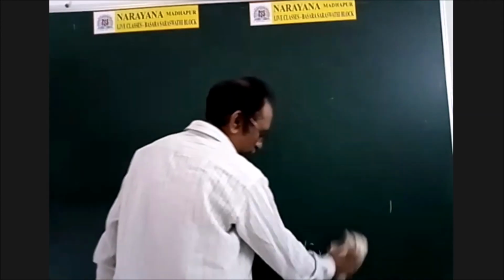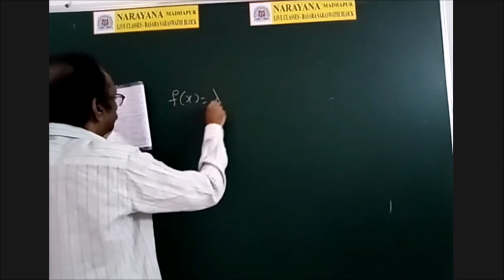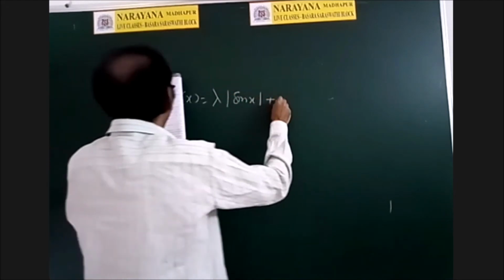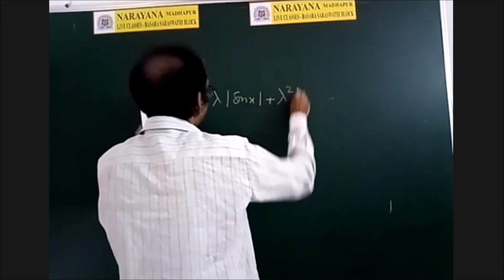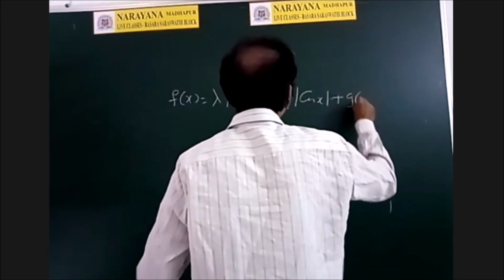So the next question now. So what is that question? 19th question. f of x is equal to lambda into mod sin x plus lambda square into mod cos x plus g of lambda.